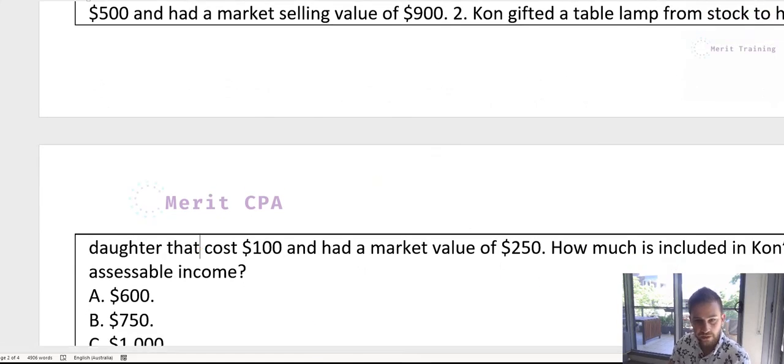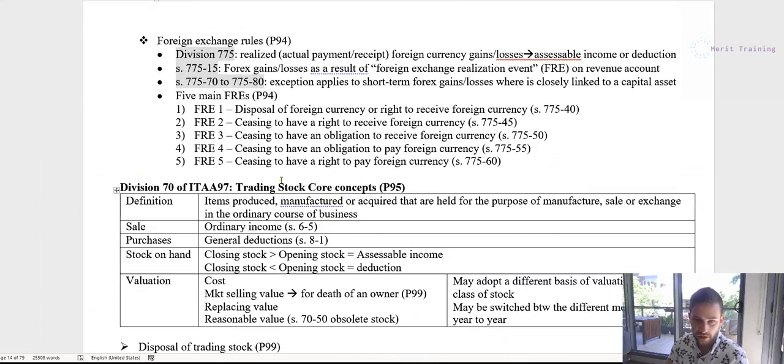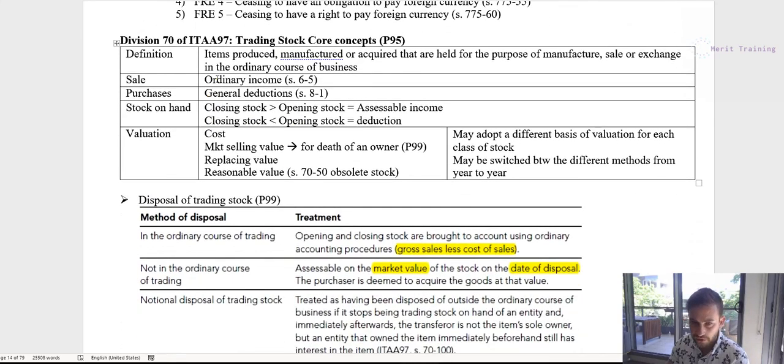So to do this, all we need to do is open up our notes and go to the section on trading stock, because that's what we're dealing with. He's operating a furniture shop, and a couch or a sofa or a lamp, they're all trading stock because they're things that he's selling in the ordinary course of his business. So Division 70 is the key act. What we want to know is disposal of trading stock, and that includes disposal in the ordinary course of business, like when you make a normal sale, and not in the ordinary course of business. That's when you still dispose of the goods, but it's not how you normally do it.